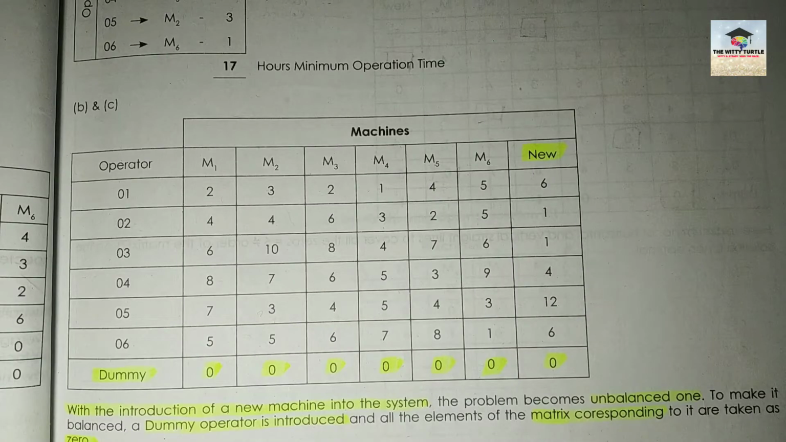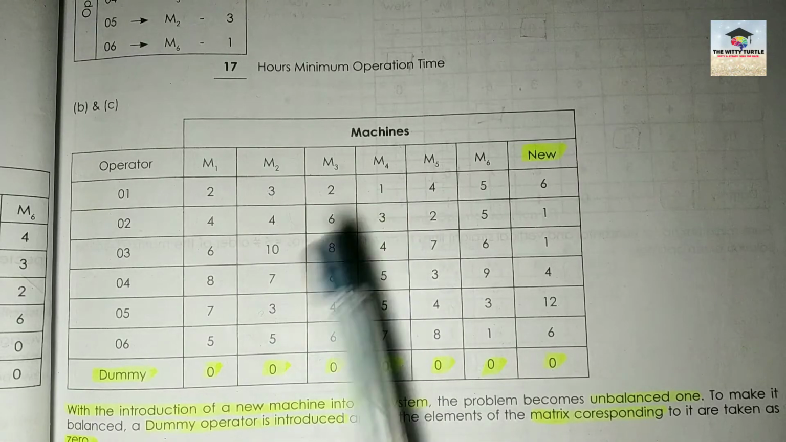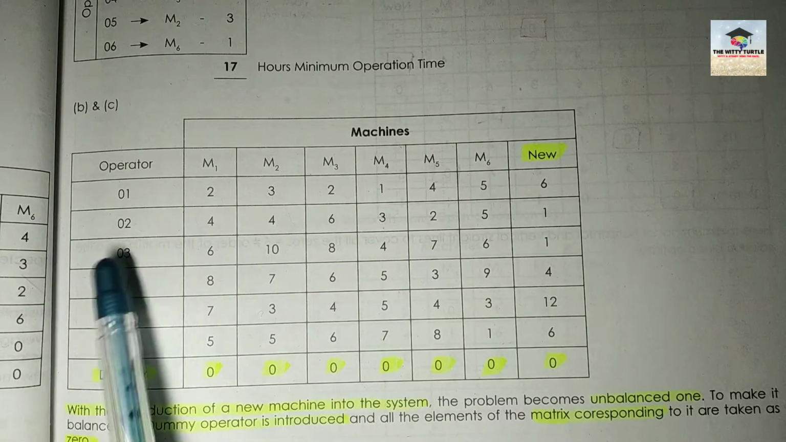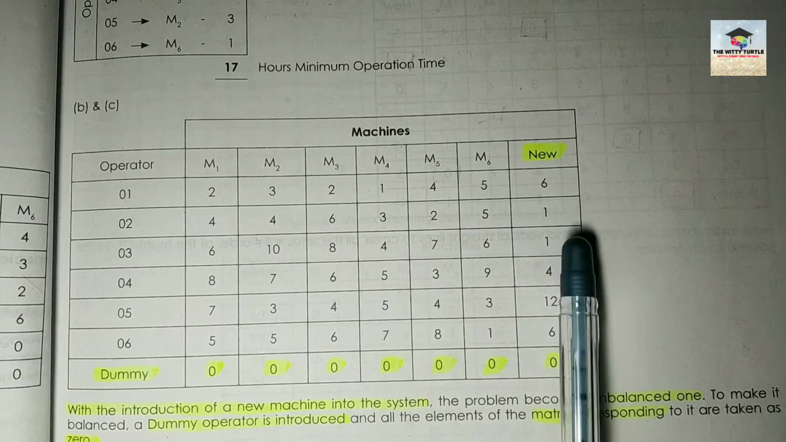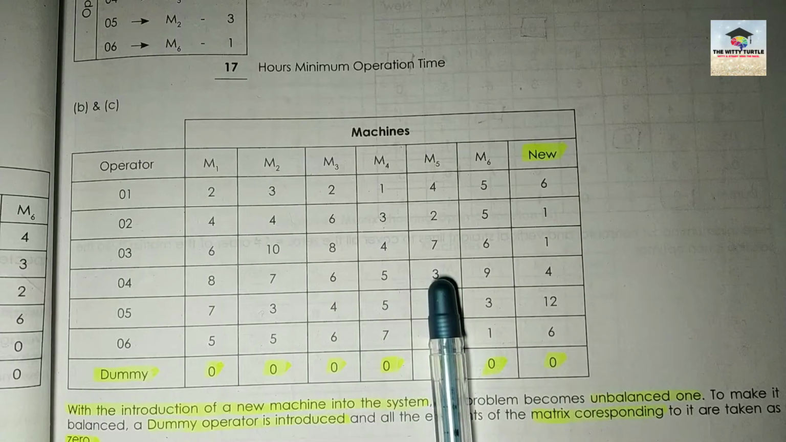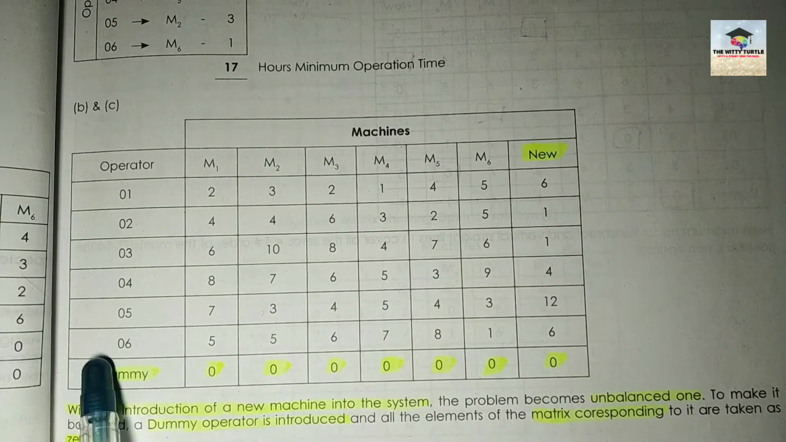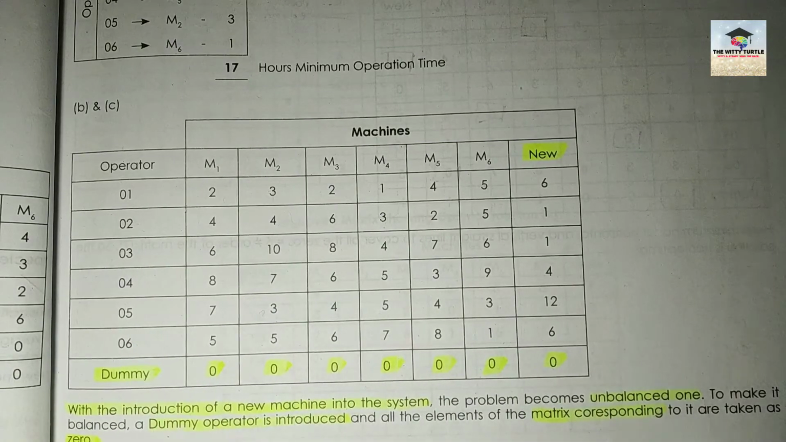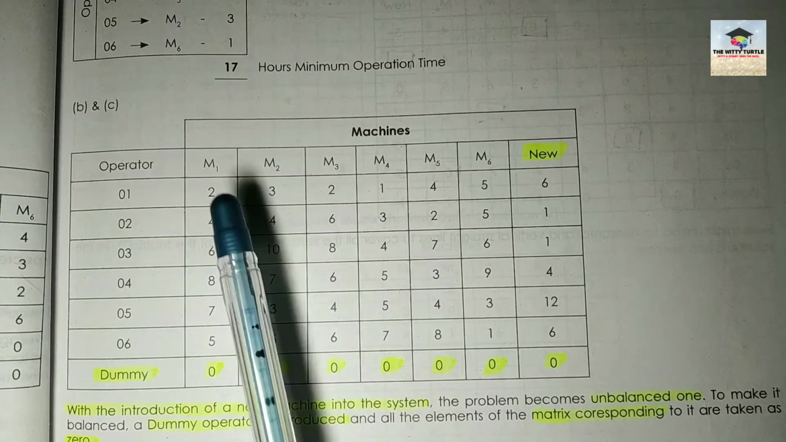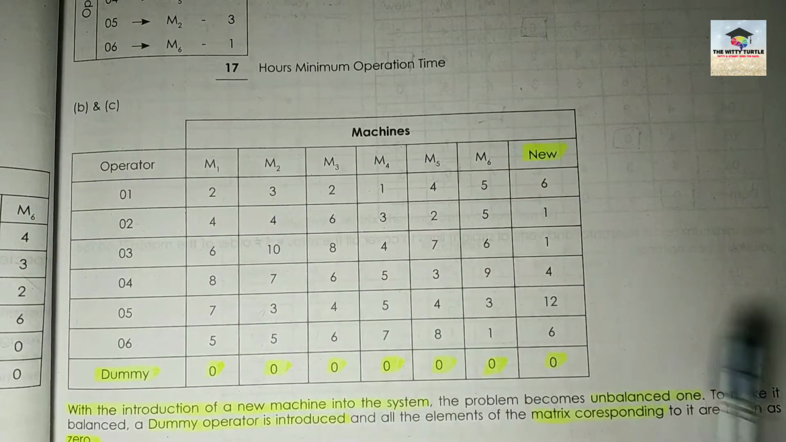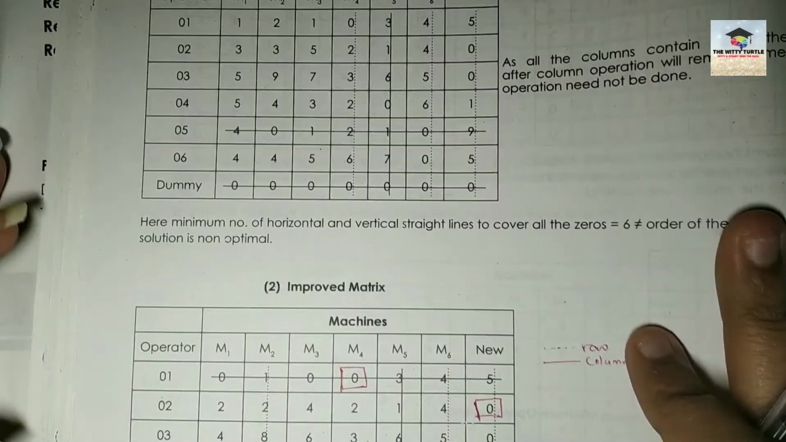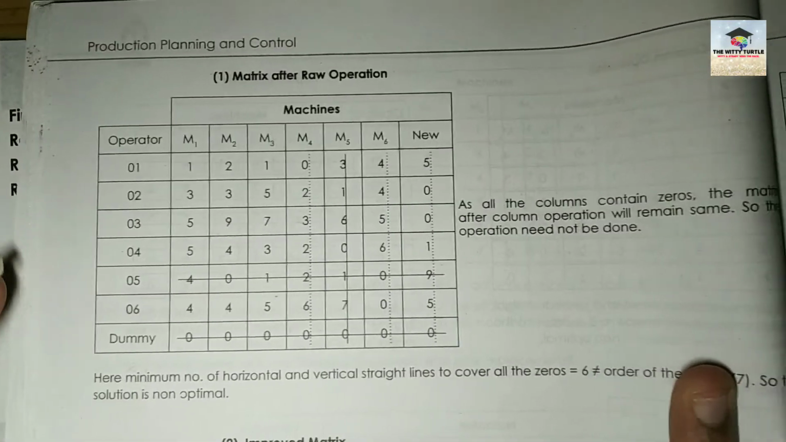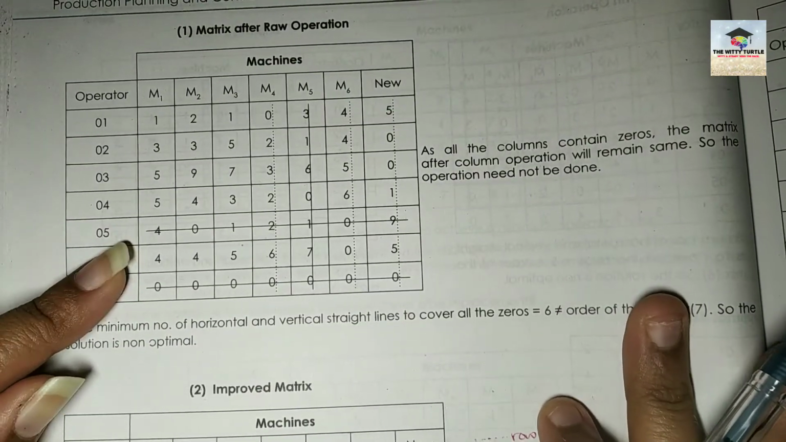So the first thing that you have to do is the row operation. How to do that? In the first row, what is the minimum number? The minimum number is 1. In the second row, the minimum number is again 1. Third row it is 1. Fourth row it is 3. Fifth row also it is 3. Sixth row it is 1, seventh row it is 0. So deduct the minimum number from all the rows, right? After doing that, you will find this particular matrix, okay?